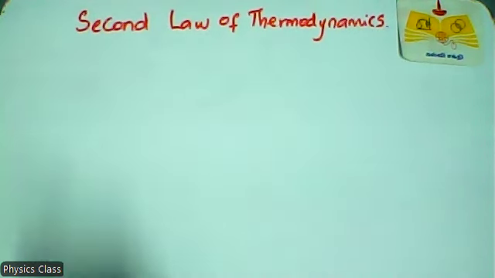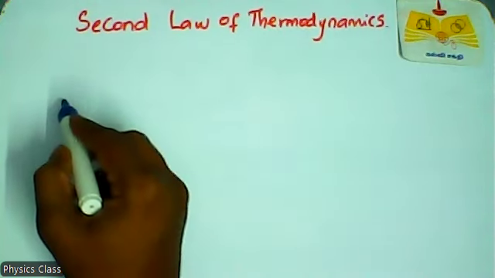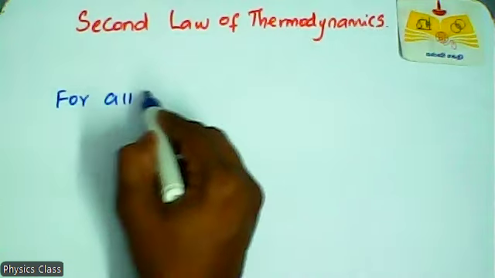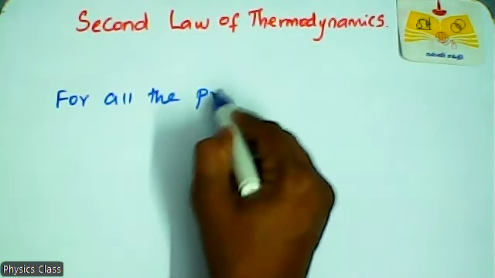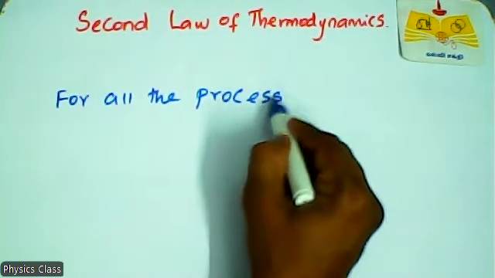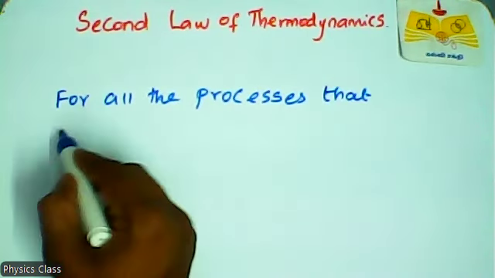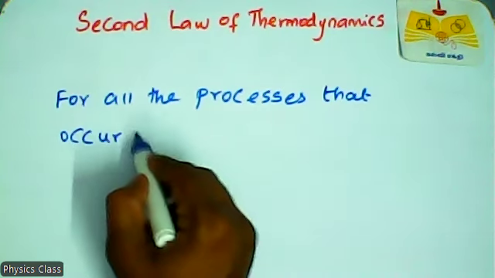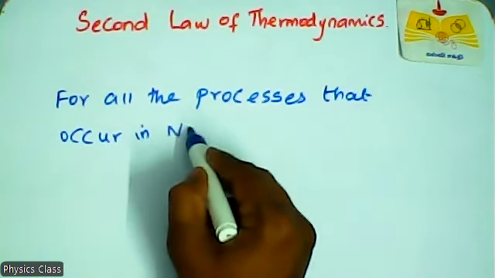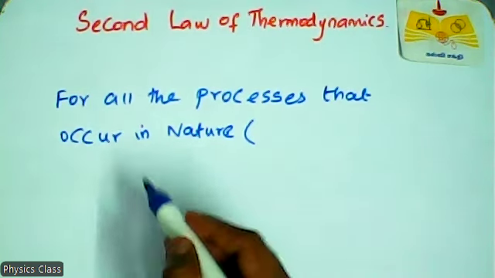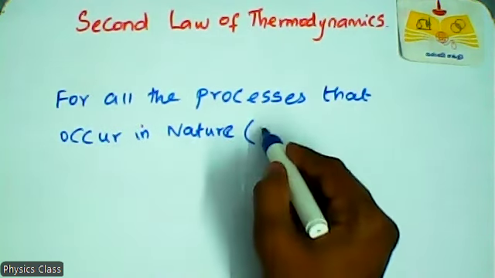Second law of thermodynamics said that for all the processes that occur in nature, because all the processes in nature are irreversible processes.